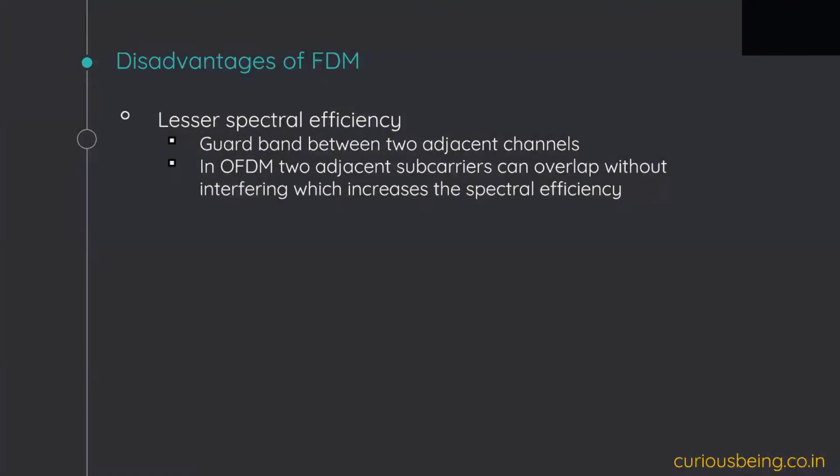Cool. When we were talking about the disadvantages of FDM, it has lesser spectral efficiency, because there has to be a guard band between two adjacent channels. And in OFDM, this is one comparison. We said that in FDM, two bands cannot overlap with each other, but in OFDM they can.